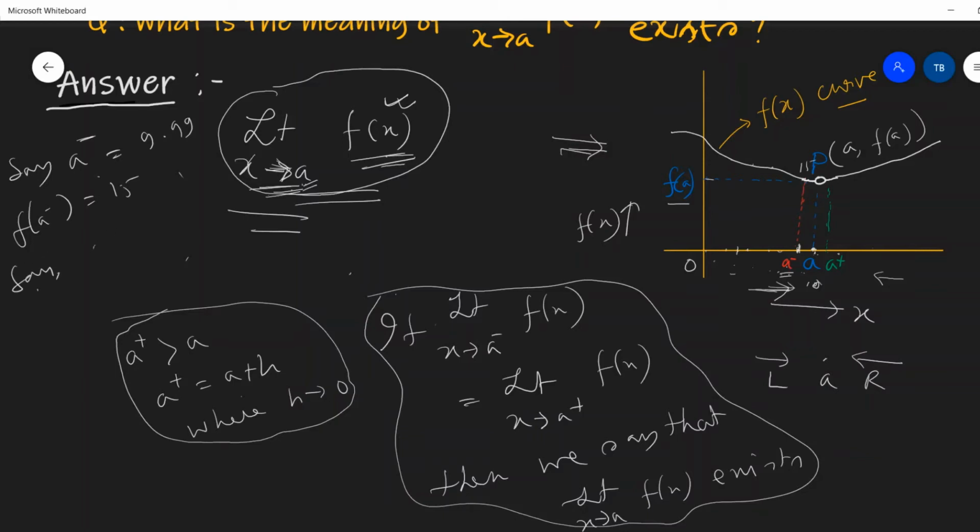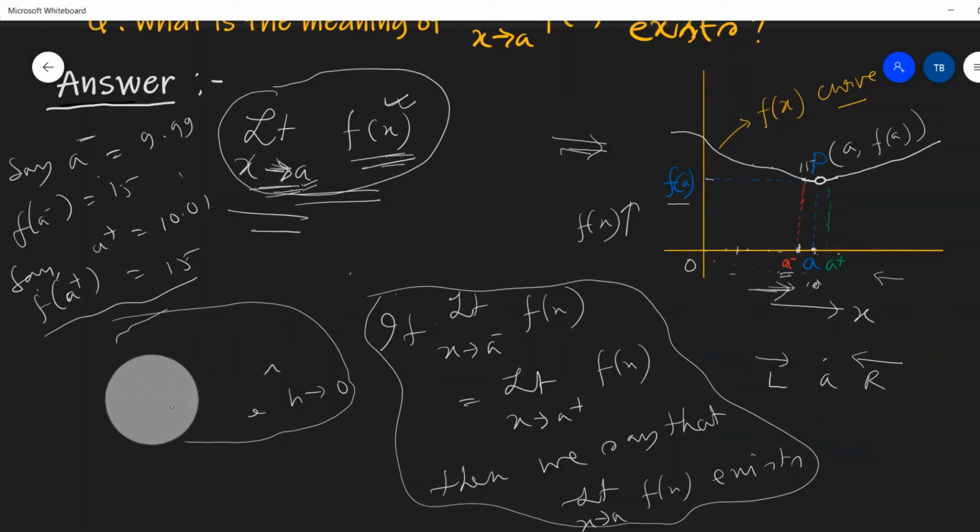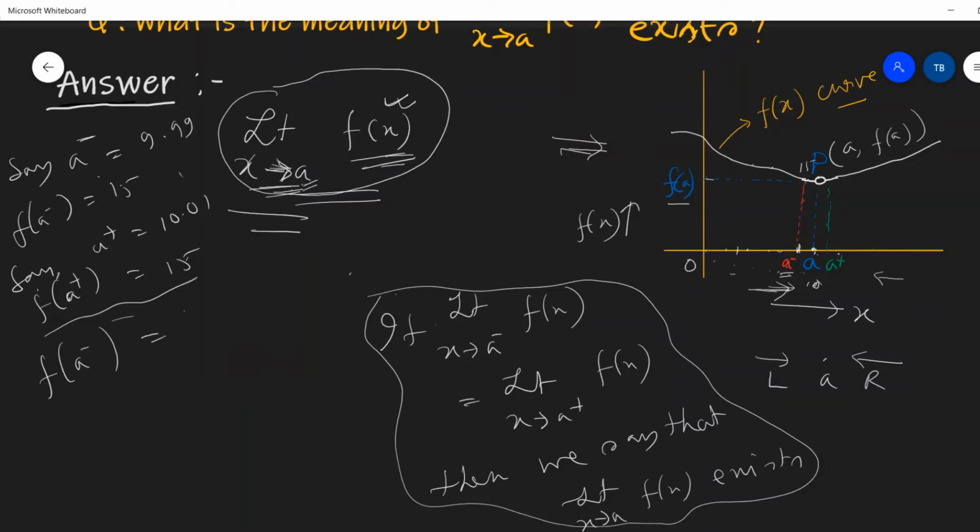Say A plus equals 10.01 and f of A plus is also equal to 15. So we can see that f of A minus is equal to f of A plus.